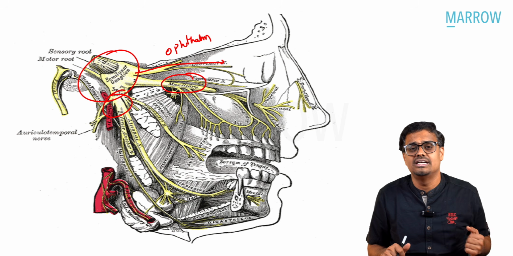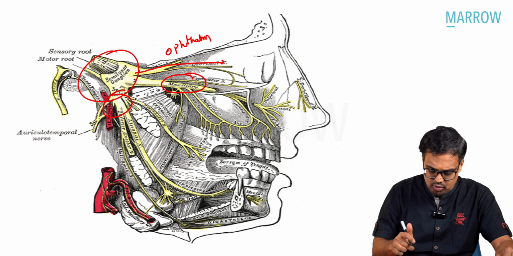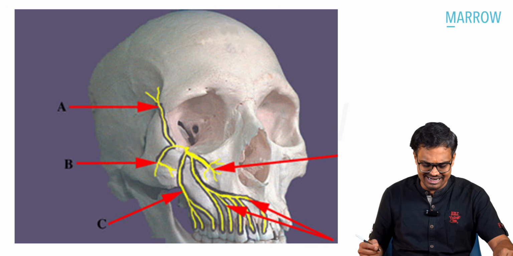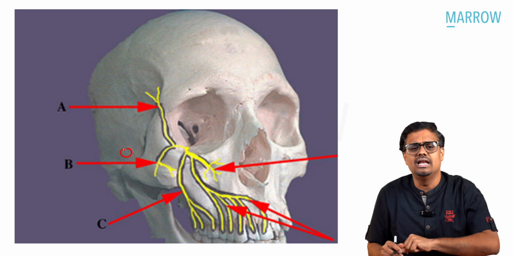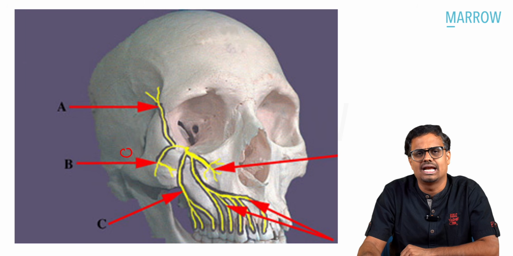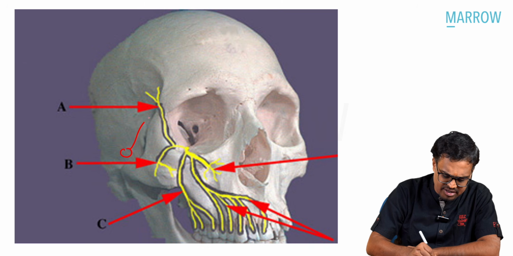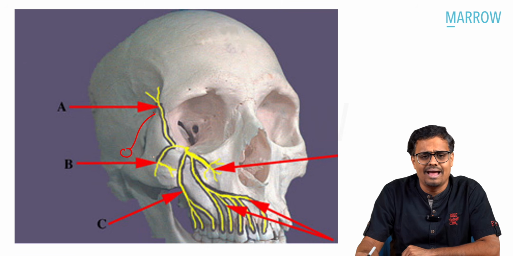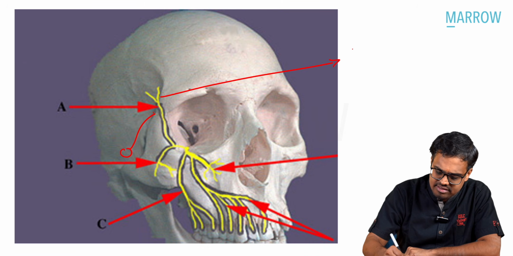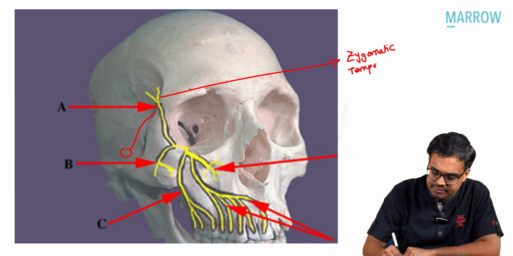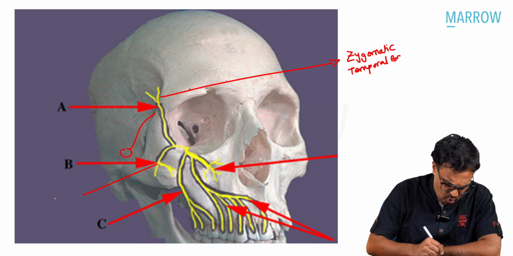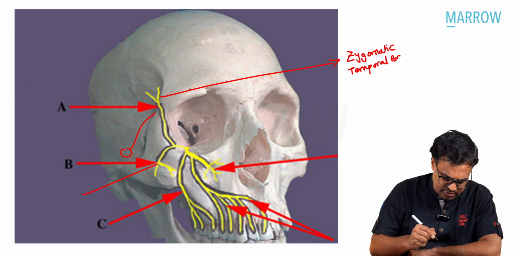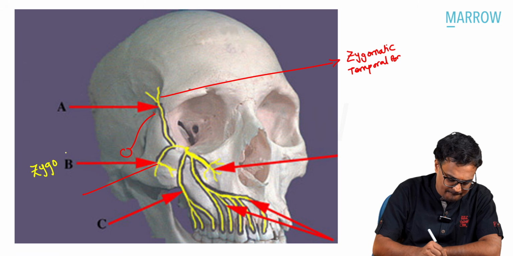Now see here, what are the divisions of this maxillary branch? Let me show you one more picture, so you can easily understand. Somewhere here is your trigeminal ganglion, in the middle cranial fossa. The Gasserian ganglion will be here, and from there the branches come up and below. There are different branches of it. Can you see here? This branch is called the zygomaticotemporal branch of the maxillary nerve. Okay, and this is zygomatico-. I'll write it in different colors so that you will understand. So yes, this is zygomatic